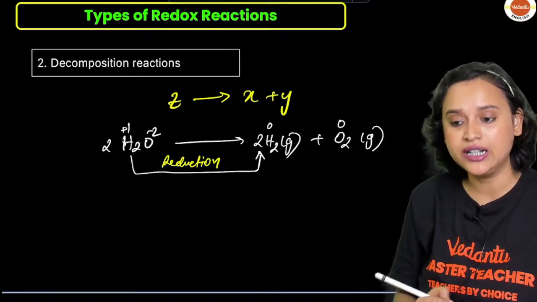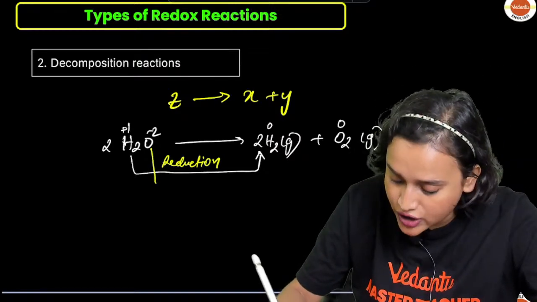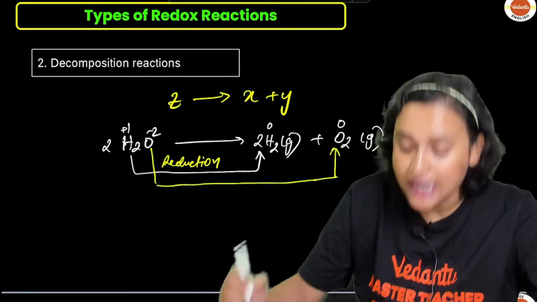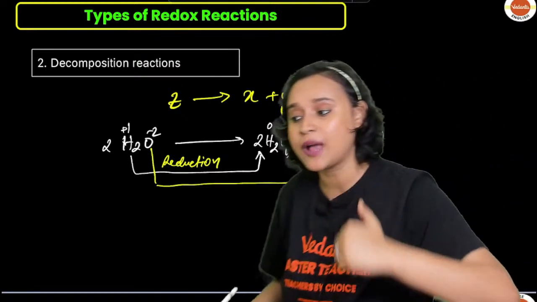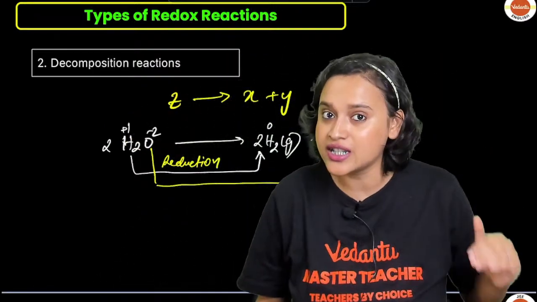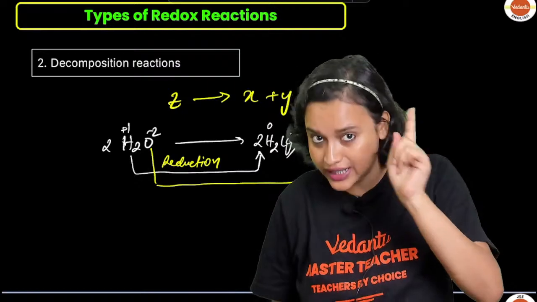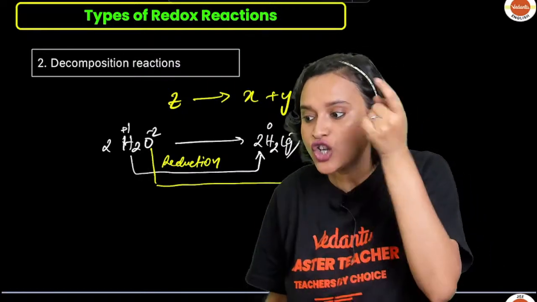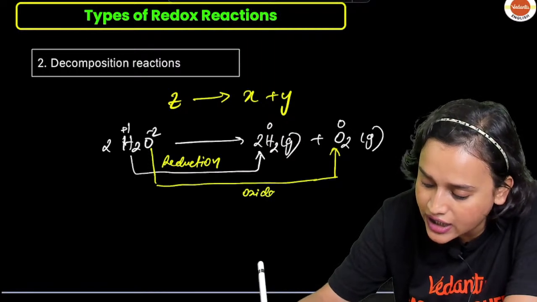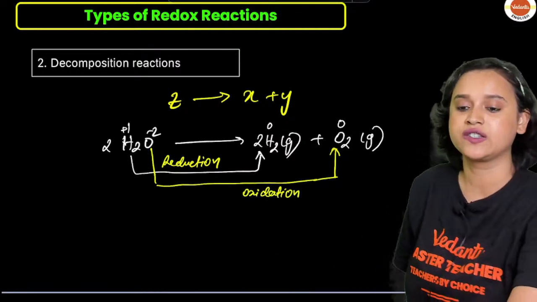Reduction is ongoing here. And if you look at oxygen, oxygen goes from -2 to 0, everybody. So from -2 to 0, an increment in the oxidation state is happening. -2, -1, 0. So here what do we write? Here we will write oxidation.